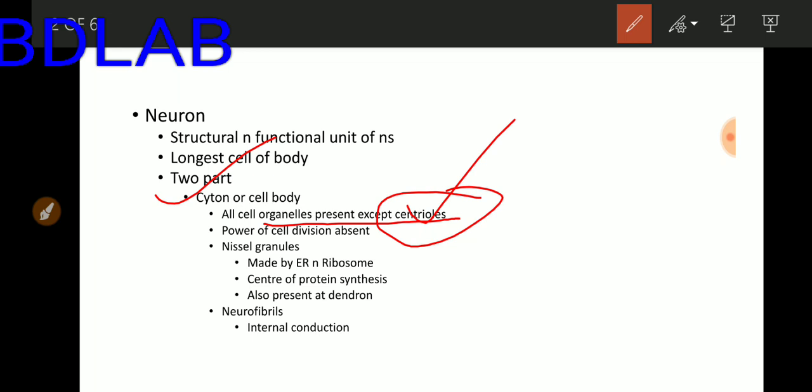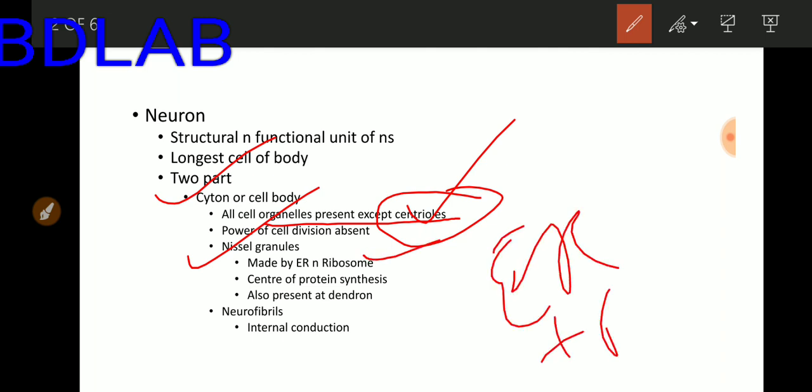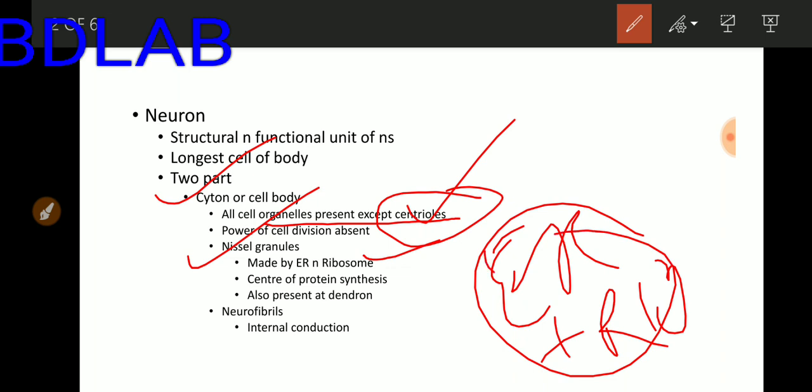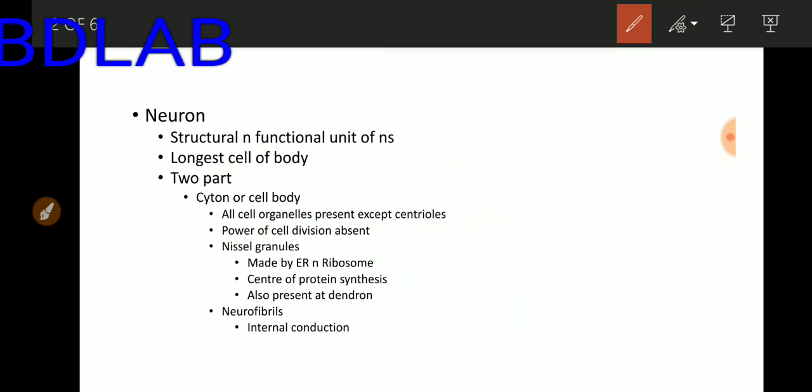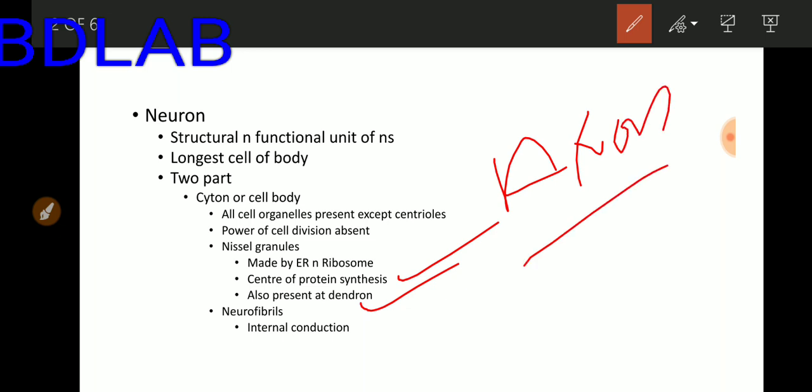Next point regarding the cyton is that it has Nissl's granules. Nissl's granules are made by endoplasmic reticulum and ribosomes. What is the function of Nissl's granules? Protein synthesis. Nissl's granules are also present in the dendron but absent in the axon. So Nissl's granules are present in the cyton and dendron but absent in the axon.